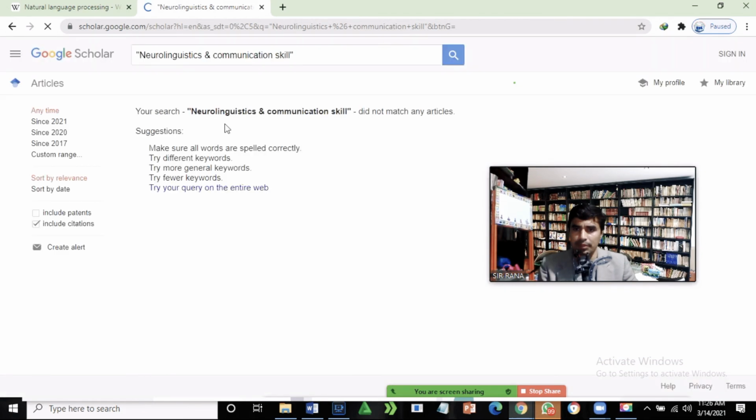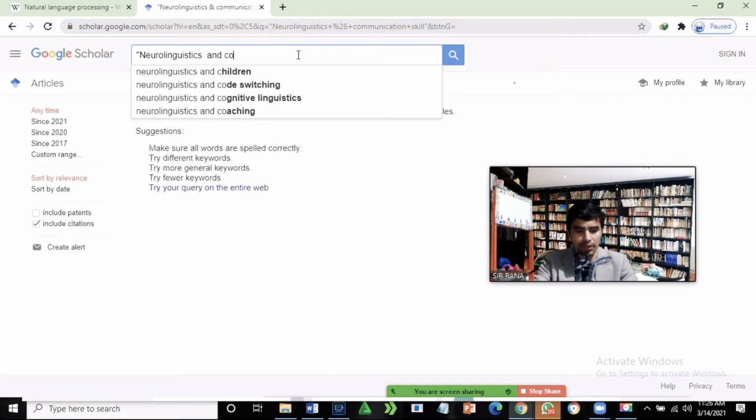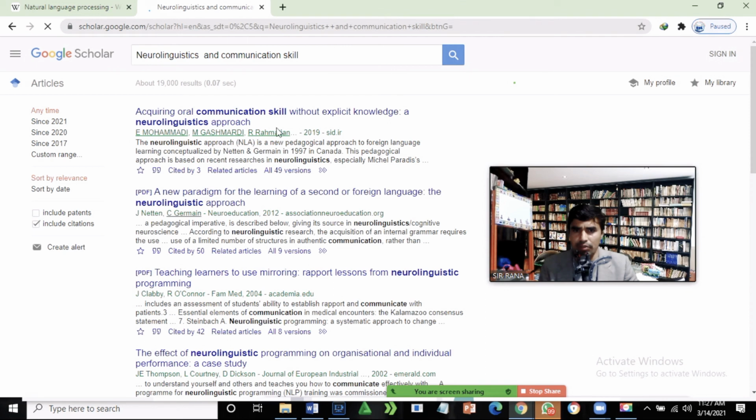So no information is available, so I simply write neuro-linguistic and communication skill. So information was not available related to neuro-linguistic and now communication, so that's why it was not showing. Now let's find. Now it will be showing data related to this, because now I am not interested in finding the exact information. So over here, acquiring communication skill without explicit knowledge, neuro-linguistic approach.